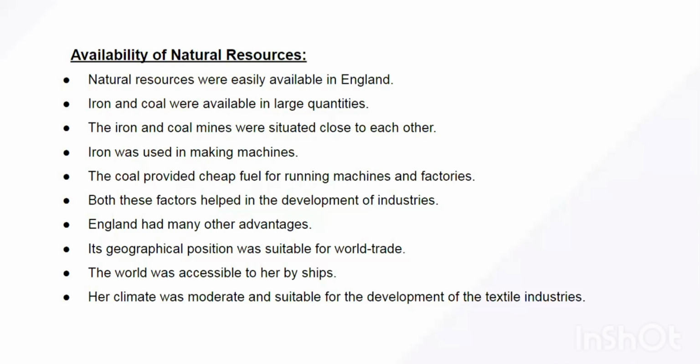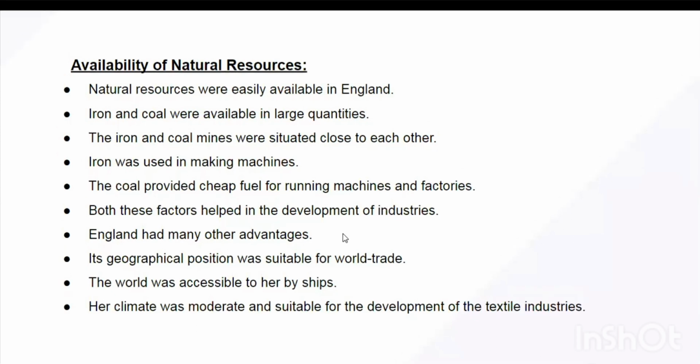Iron was used to make the machines, and coal was used to power these machines. It was used as a cheap fuel for running the machines and factories, and both were available in England in huge quantities, and that enabled the development of the industries. So these are the two important reasons.